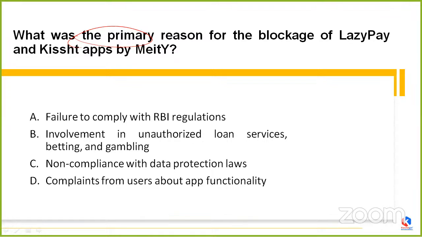Okay. So why this particular decision has been taken by MEITY? What's the primary reason for the blockage of these two apps? Whether it's the failure to comply with the RBI regulations, whether it's because of the involvement in unauthorized loan services, betting and gambling. C is asking non-compliance with the data protection laws, or D is saying complaints from users about app functionality. Which is the correct option?